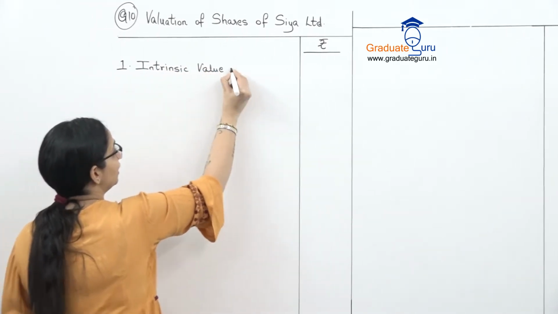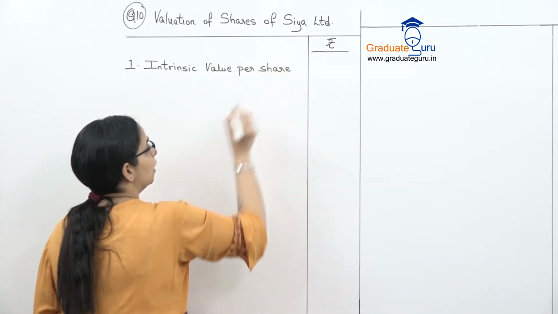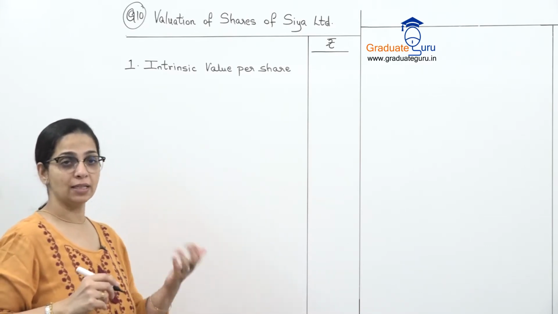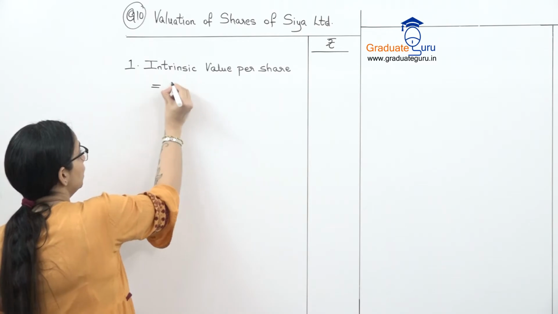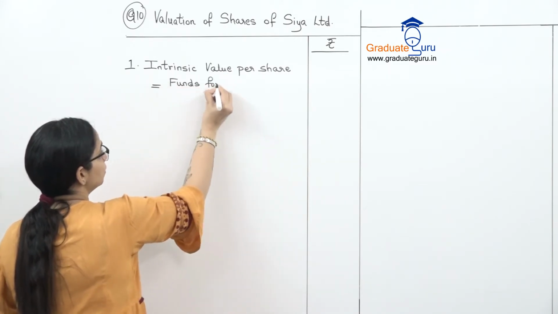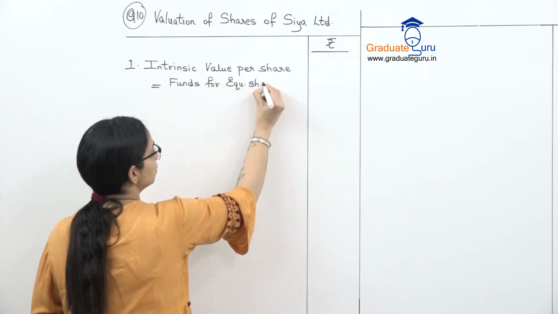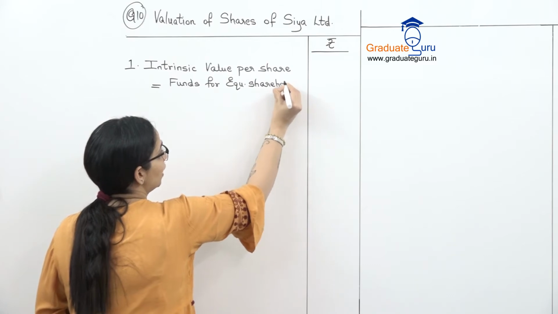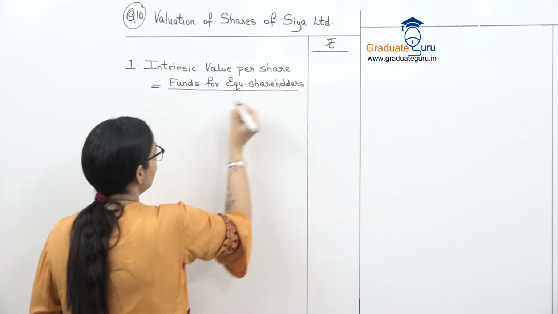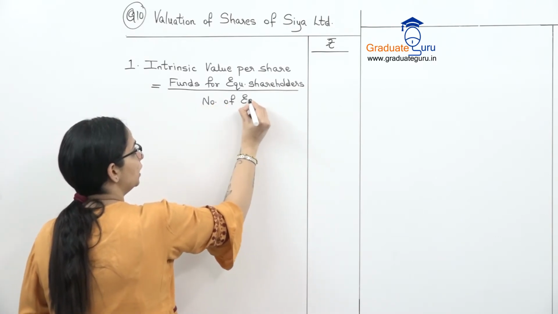So first we'll write down what we need for that. Now for intrinsic value per share, हमारा formula जो हमने last time किया था, it is basically the funds for equity shareholders because I am valuing equity shares. So whatever funds belong to the equity shareholders, divide by the number of equity shares.